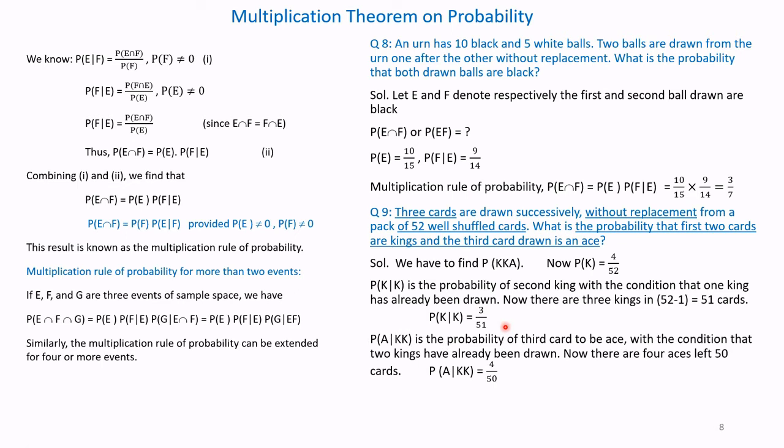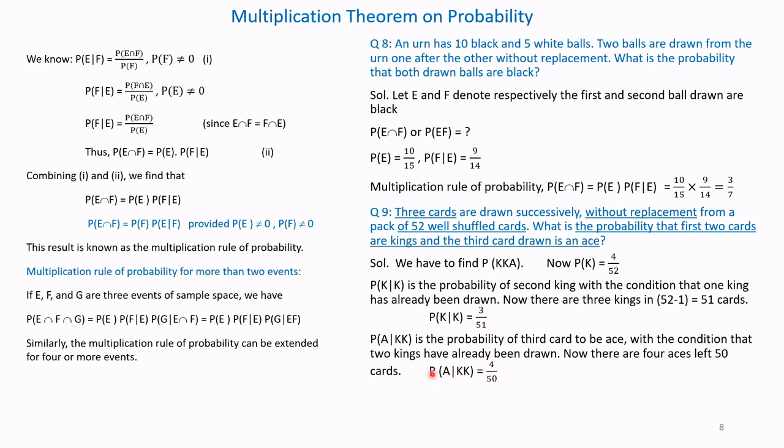Now the third attempt is for drawing A, that is ace, as the third card. Conditional probability of drawing the third card as A, given that the first 2 cards are king and king: two kings have been taken out, so the total number of cards remaining is 50, because 2 cards have already been taken out.